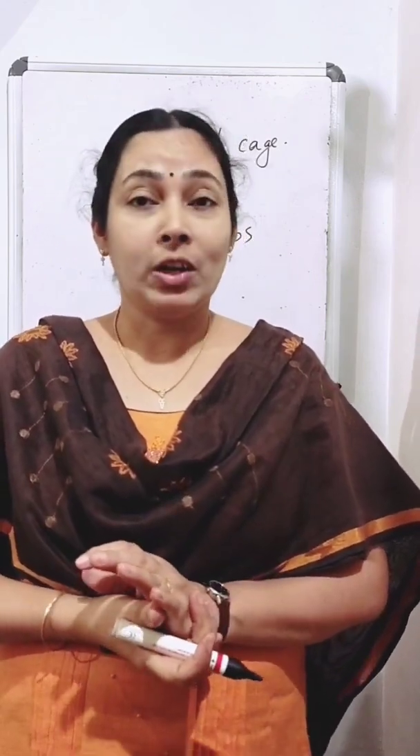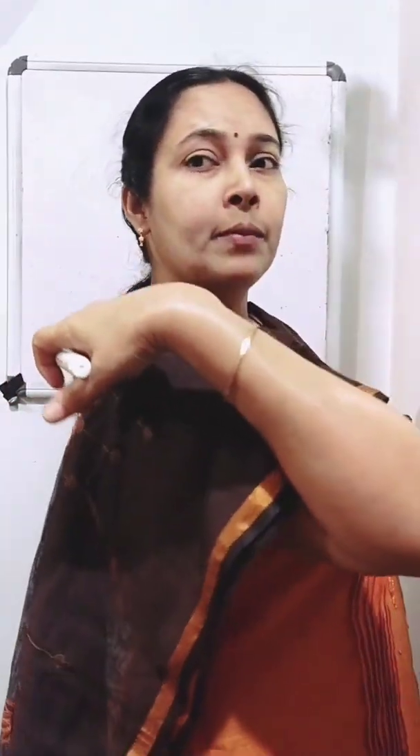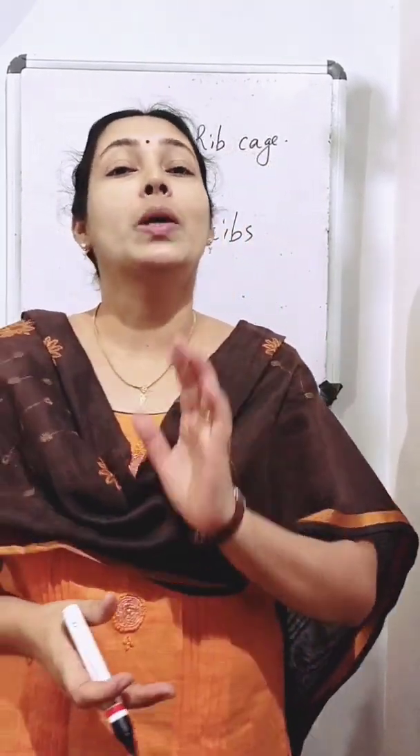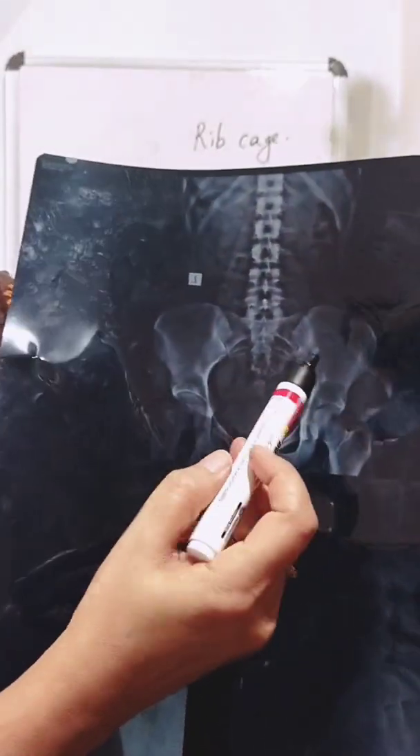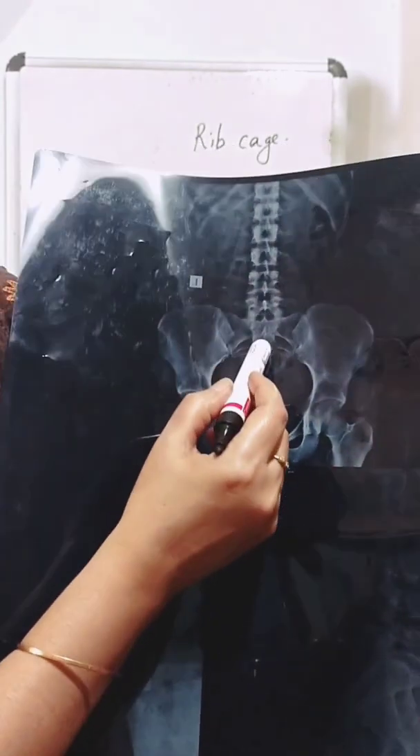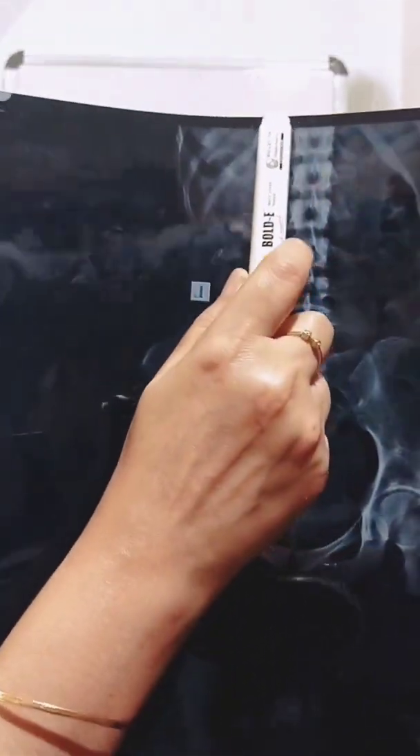Now what about our back region? Ask your friend to touch his toes without bending his knees. Then if you move your fingers downwards on the back of your friend, you can feel his backbone. Or in this x-ray, you can see some parts of the backbone. Can you see? Here you can see some ribs also.